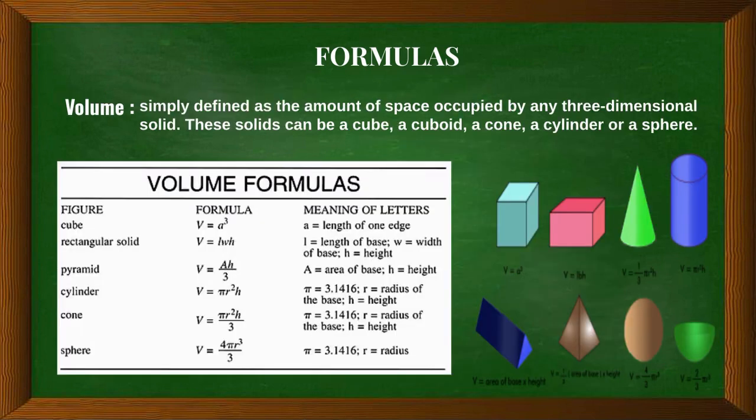3. Volume. Volume is simply defined as the amount of space occupied by any 3-dimensional solid. These solids can be a cube, a cuboid, a cone, a cylinder, or a sphere. Please take a close look again at these volume formulas. These formulas are easy to remember.